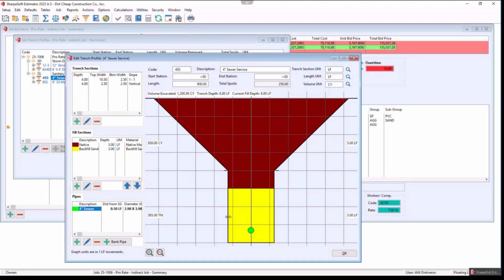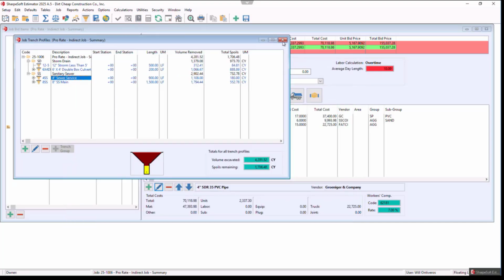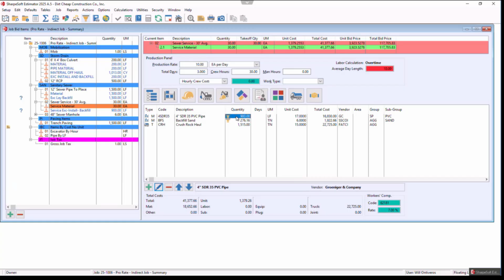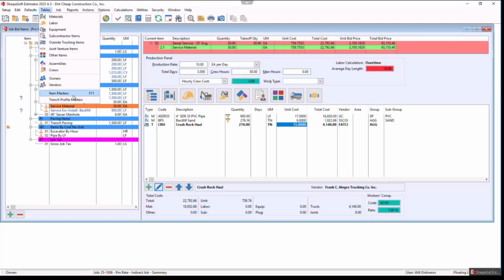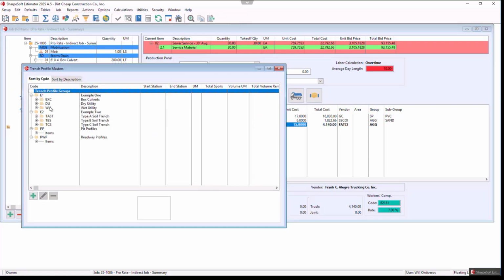Now, if I want to drag this in and say that's too wide, I want to go narrower, all my quantities are now adjusting based on that. I hit OK. And now those items have been linked to that particular item. So that's kind of the trench profiler in a nutshell. You can create them, you can edit them, you can make changes to them, you can save them away to the tables, and then trench profile masters.